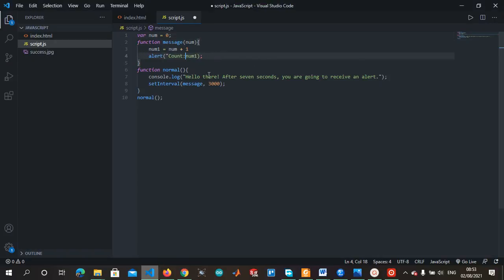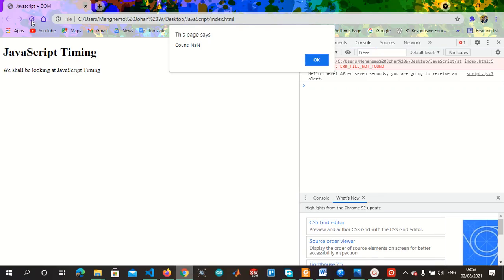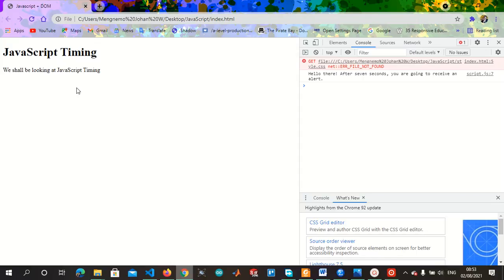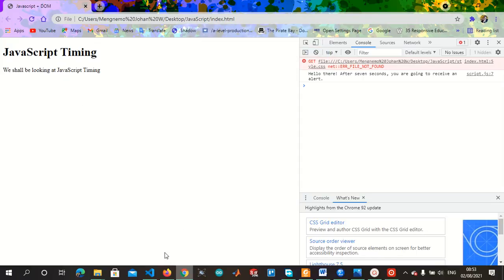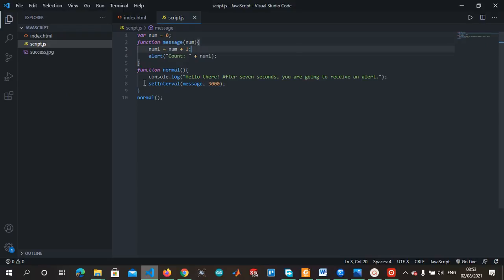Oops, I've seen something. Another huge error we're making. You have to put an empty semicolon here. So let's save and try again. Not a number. Wow, this is serious.